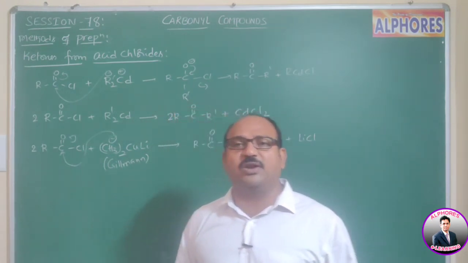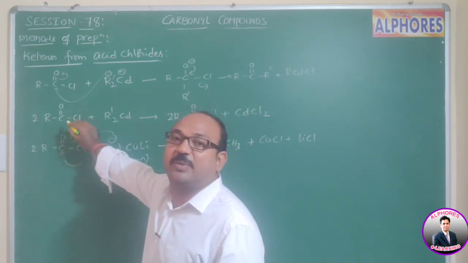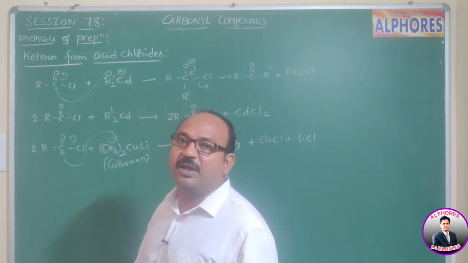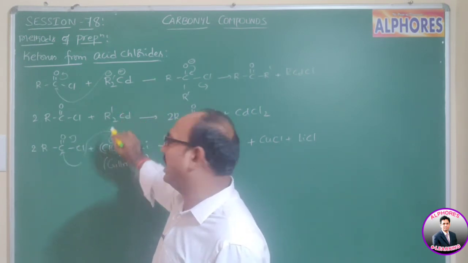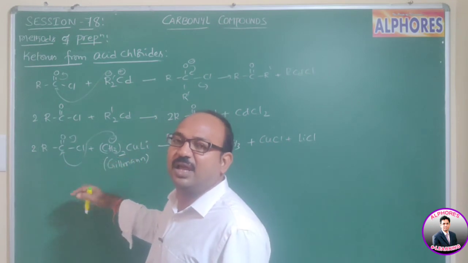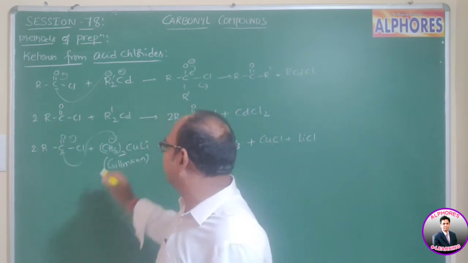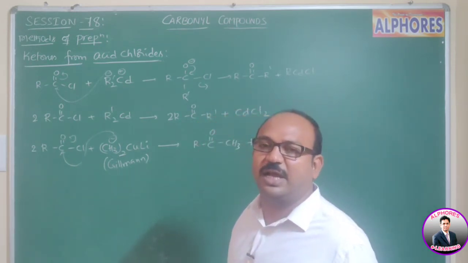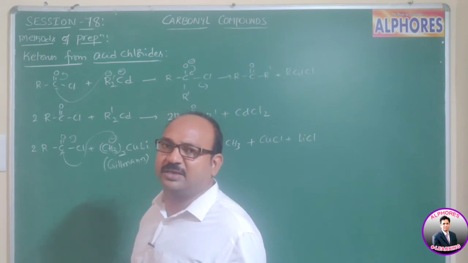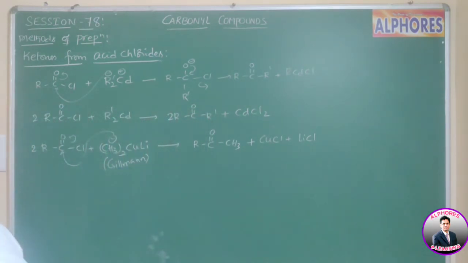In case of Grignard reagent, R-Mg+ is there. Mg+ strongly stabilizes that O minus. That's why further reduction is also possible. In this case, cadmium or copper, that O minus stabilization tendency is relatively less. That's why the reaction will stop after formation of ketones and further reduction of ketones will be difficult. That's why we are getting ketones with satisfactory yield.